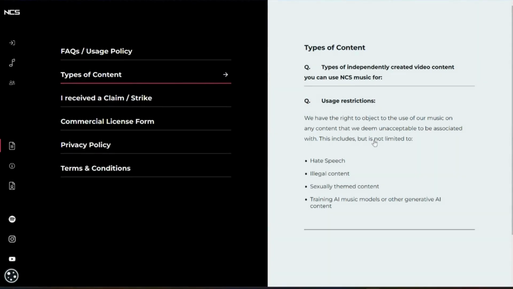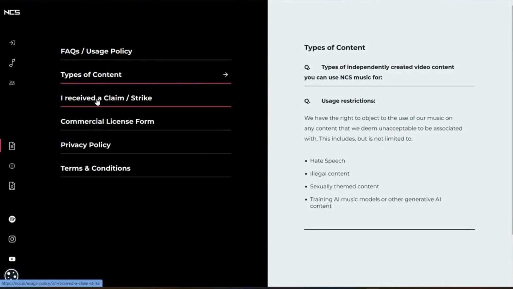So you guys need to be aware of all of their usage restrictions. These are ways that you cannot use it, that is restricted to use their music under these circumstances. And most of this is no brainer. However, for those who have heavily AI music models or generative AI content, you do want to be aware that this also will not be a good site for you to use.